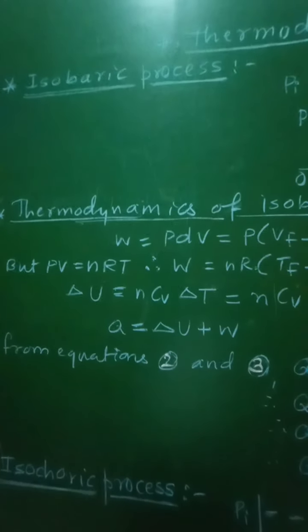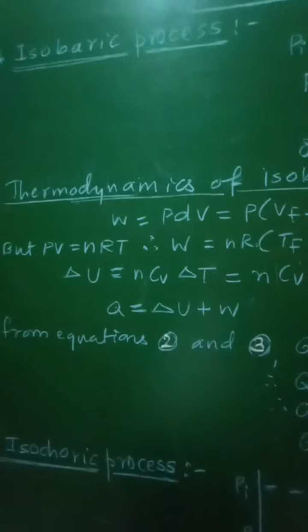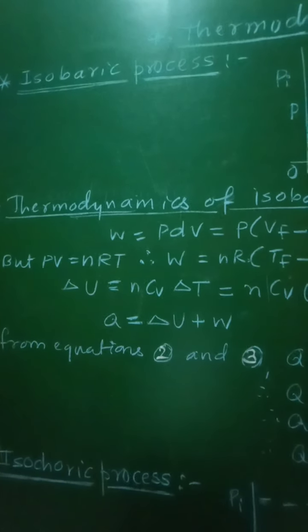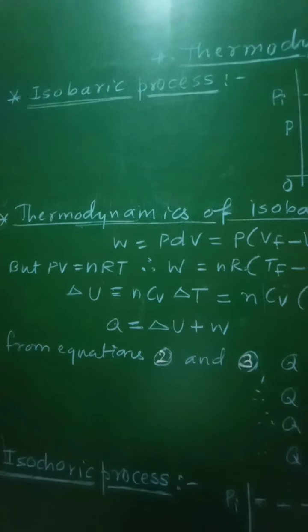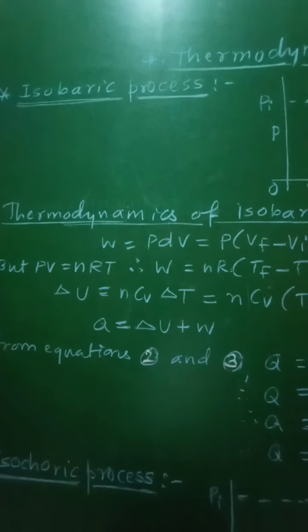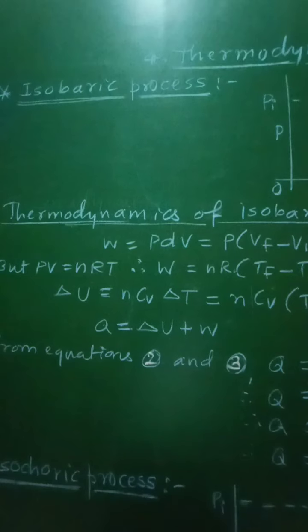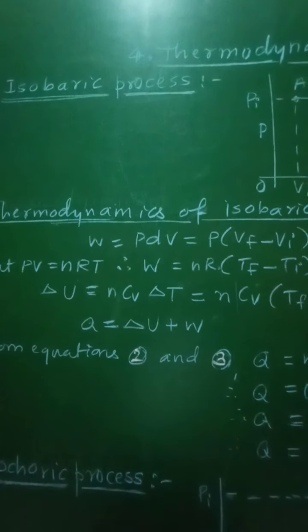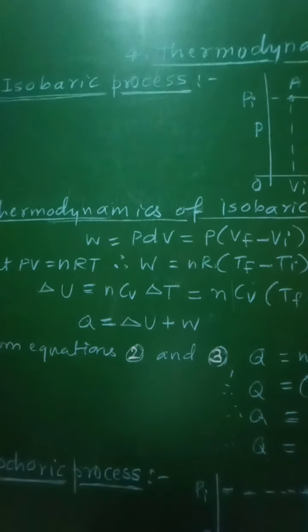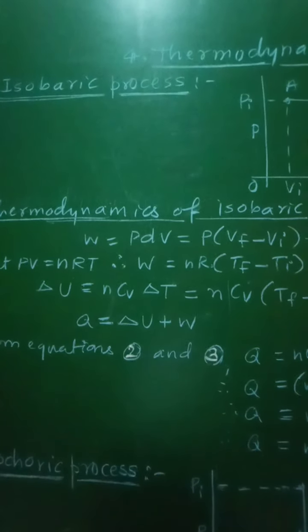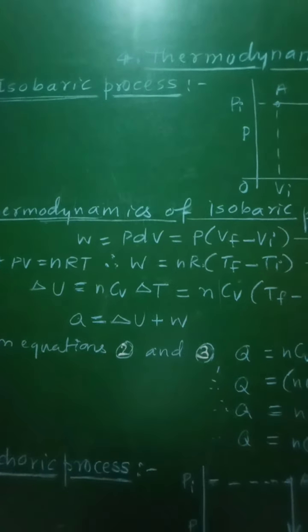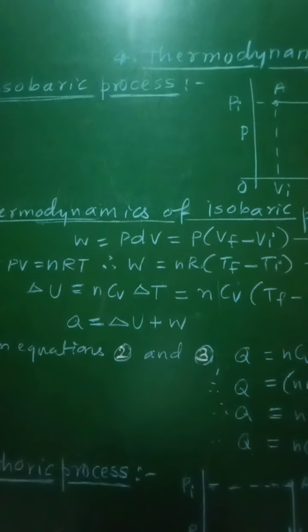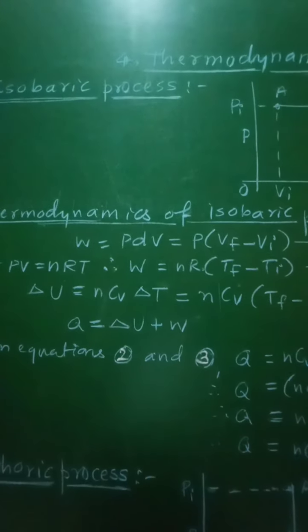Now consider an ideal gas undergoing isobaric expansion at constant pressure, and therefore if Vi and Ti are the volume and temperature of the system in the initial state and Vf and Tf are the volume and temperature of the system in its final state, then the work done in the